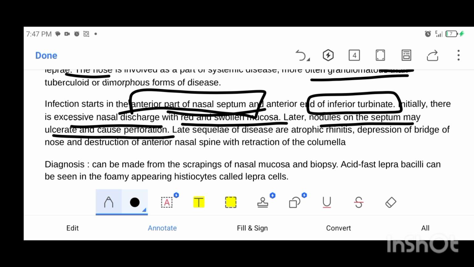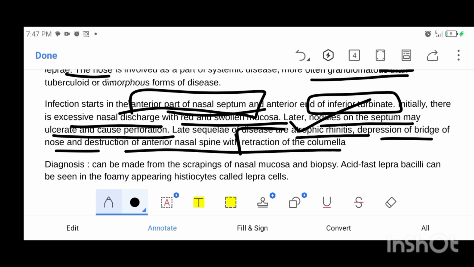I have told you earlier that in atrophic rhinitis, there is secondary atrophic rhinitis. The causes are leprosy, syphilis, etc. So late sequelae of this disease are atrophic rhinitis, depression of the bridge of the nose, and destruction of the anterior nasal spine with retraction of the columella. What is the retraction of the columella? The columella is retracted, and I'll show you the retraction of the columella in the next slide.